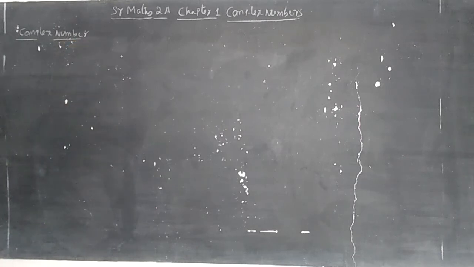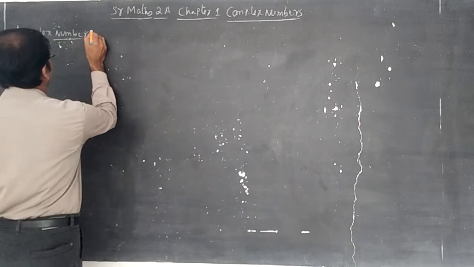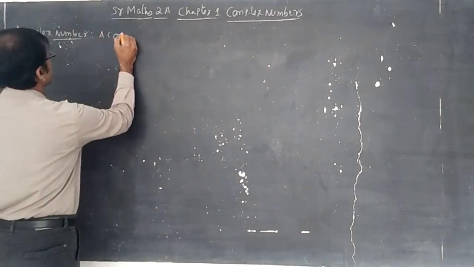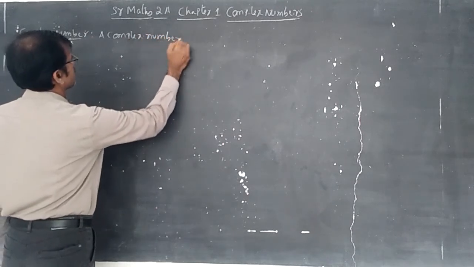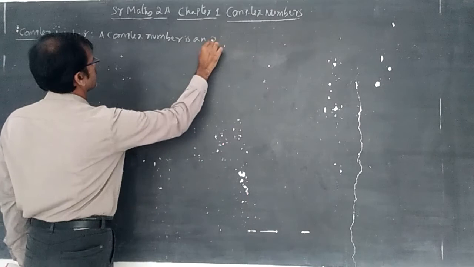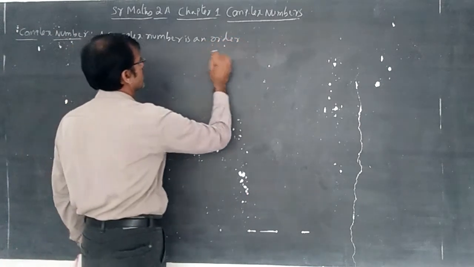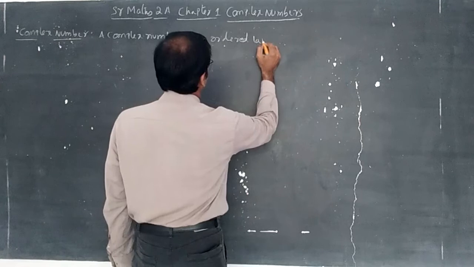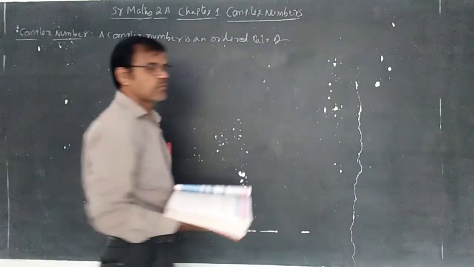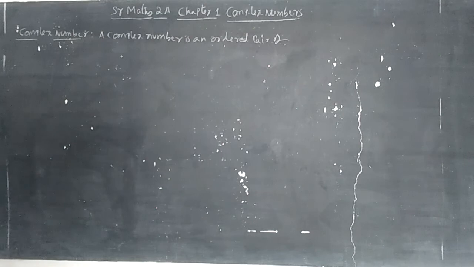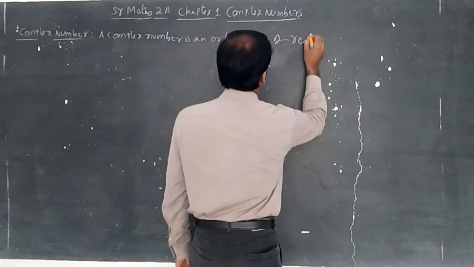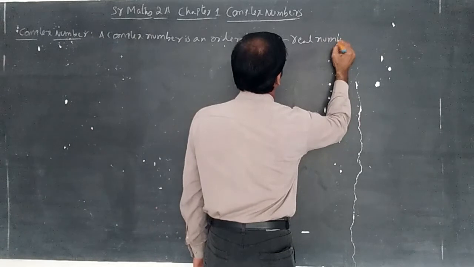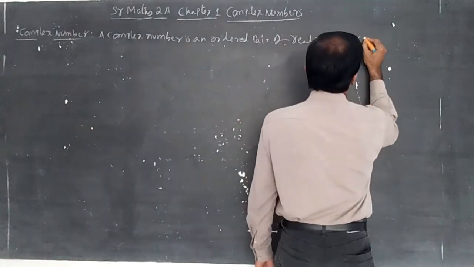Complex number. A complex number is an ordered pair of real numbers a comma b, ordered pair of real numbers a comma b.